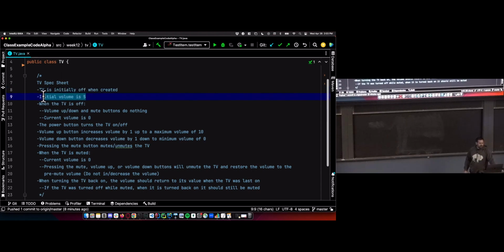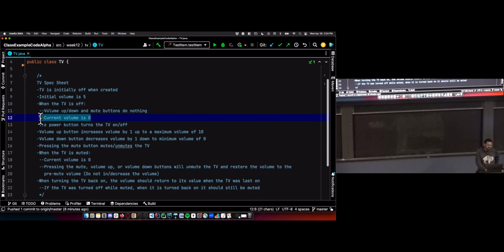The initial volume is going to be 5. And when the TV is off, I'm going to have a volume up and volume down button, and a mute button, which all should do nothing. If the TV's off and you're trying to mess with the volume, it shouldn't do anything. Or else you have situations where somebody keeps hitting the volume up button when it's off, and then they turn it on and the volume's way too loud. You don't want that. Not a feature we want.